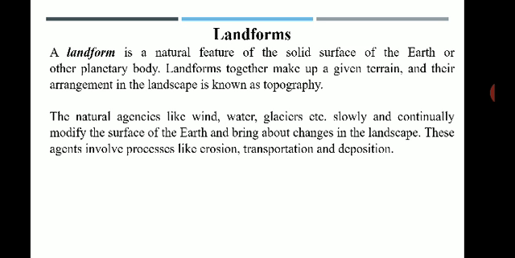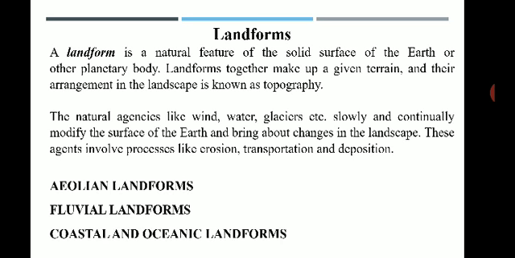So these agents involve different processes like erosion, transportation and deposition. Based on which agent is active, there are different landforms produced by that particular agent.